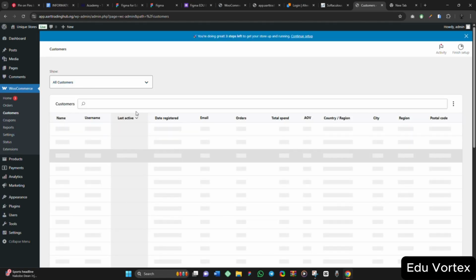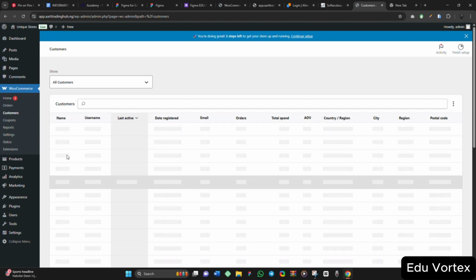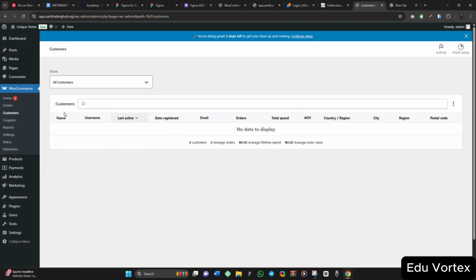It will show you the customers that you have. You see, presently you don't have any customers. It will show you their name, the username, the last active, that's the last time they visited your website, dates registered, email, orders, total spend, AOV, country/region, city, all this stuff. It will show you the list of customers that you have on your website.